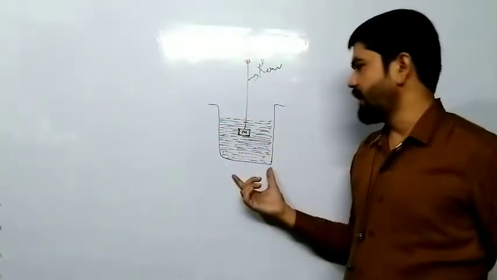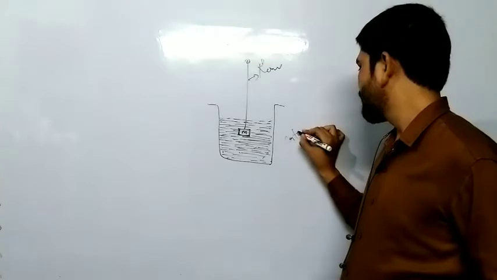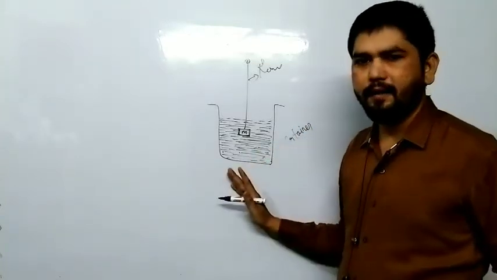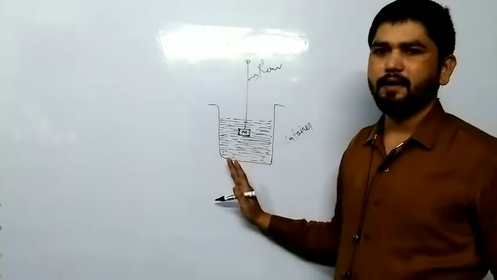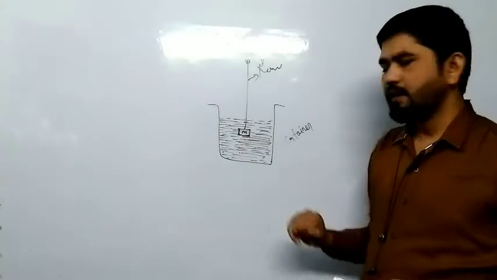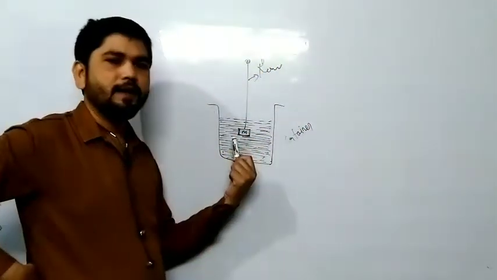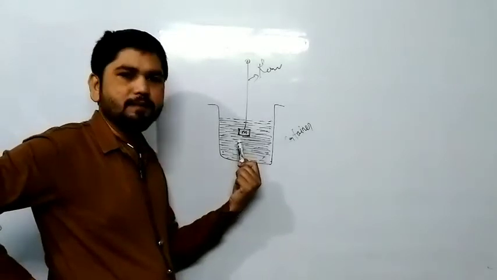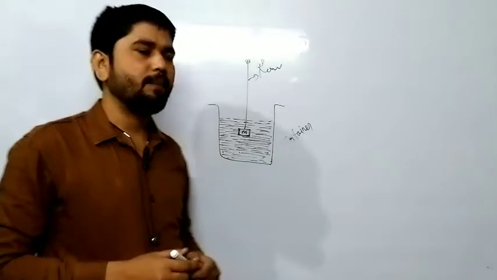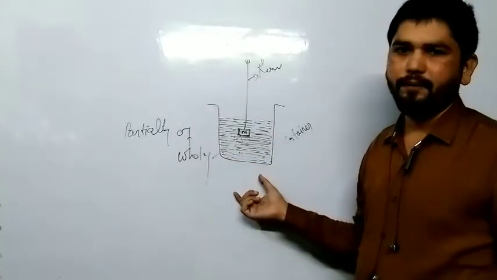Practically, it is a container with some liquid filled inside it. The object is dropped, so it is immersed, partially or fully, in the liquid. Here the object is fully immersed in the water.